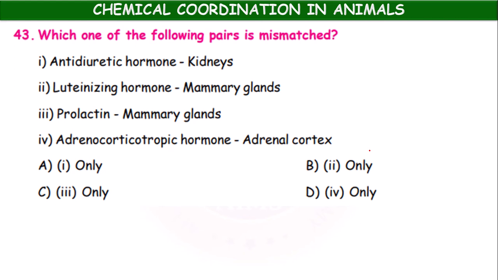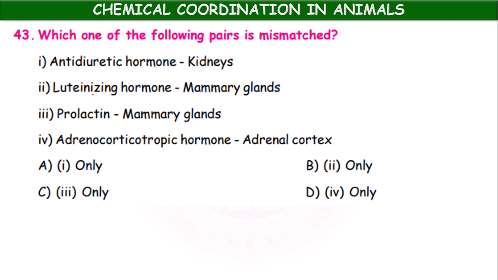Which of the following pairs is mismatched? Antidiuretic hormone, kidneys, luteinizing hormone, mammary glands, prolactin, mammary glands, adrenocorticotropic hormone, adrenal cortex.